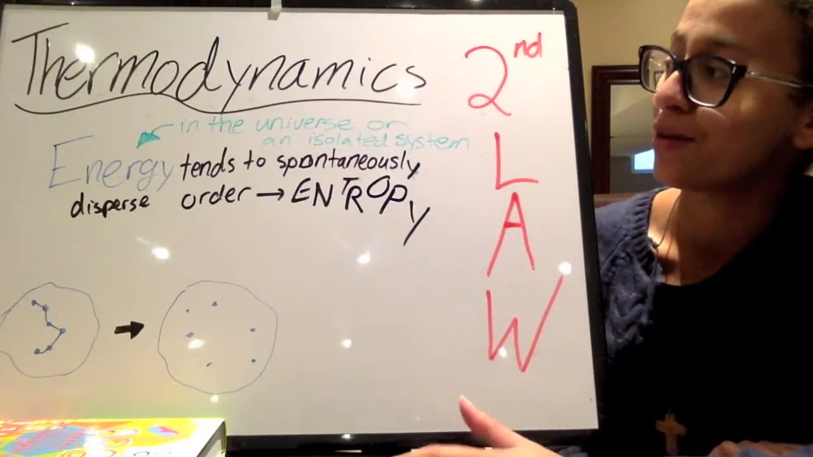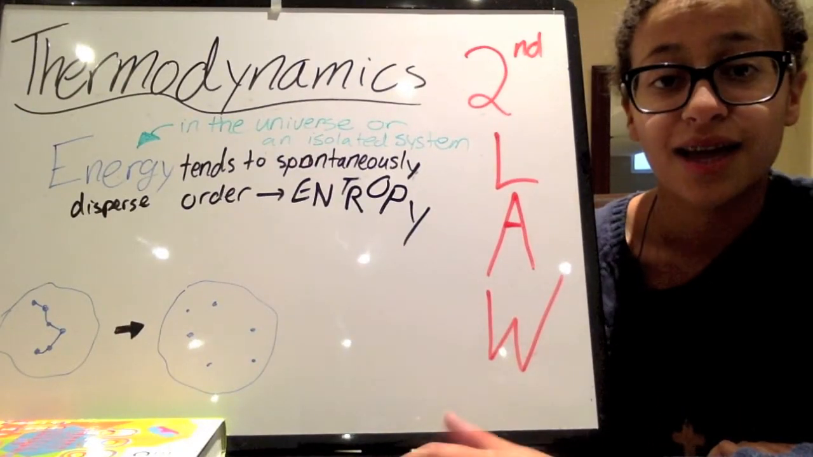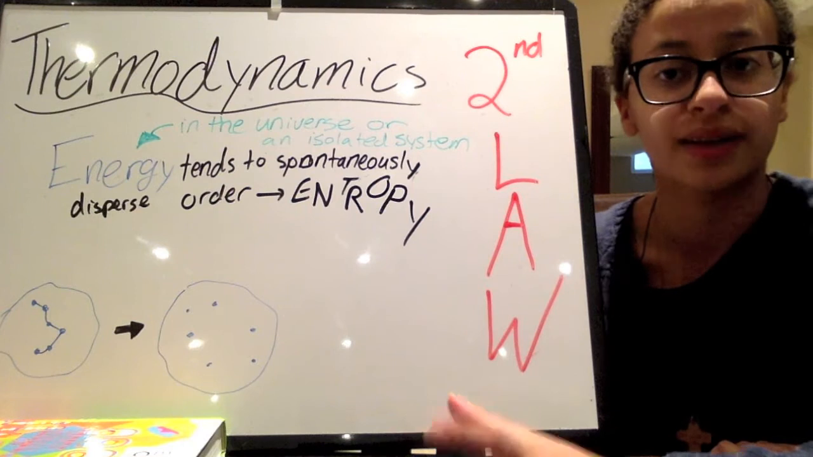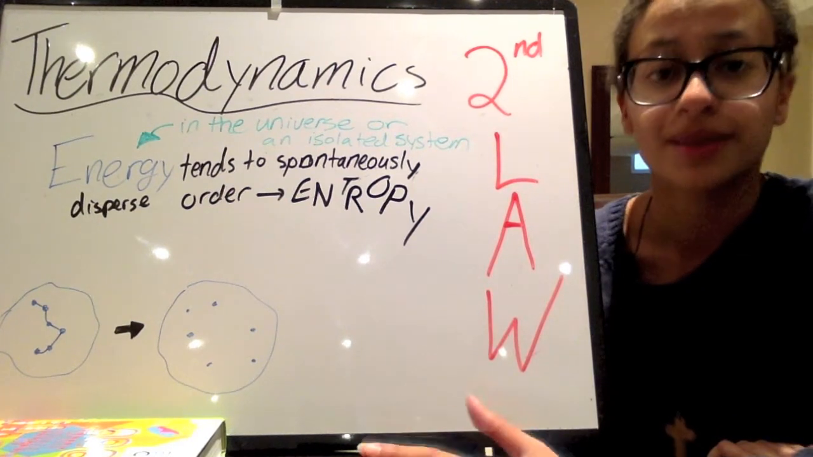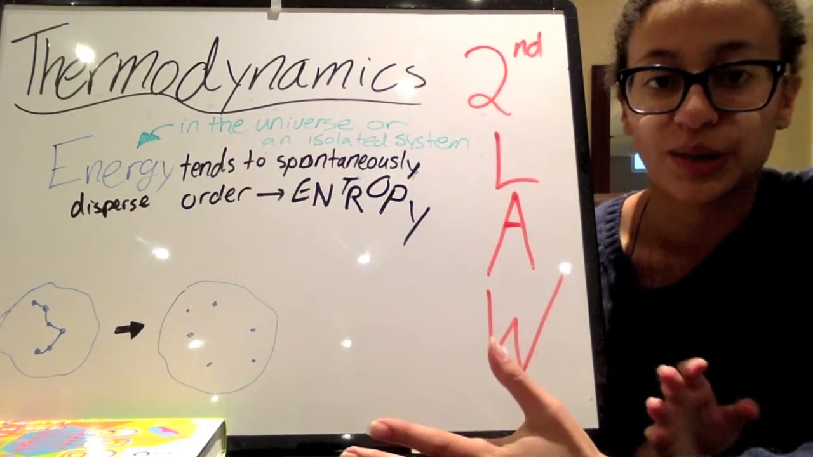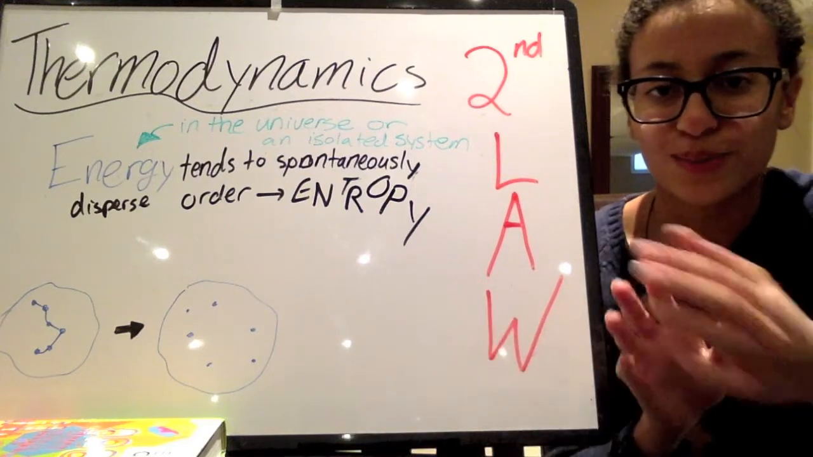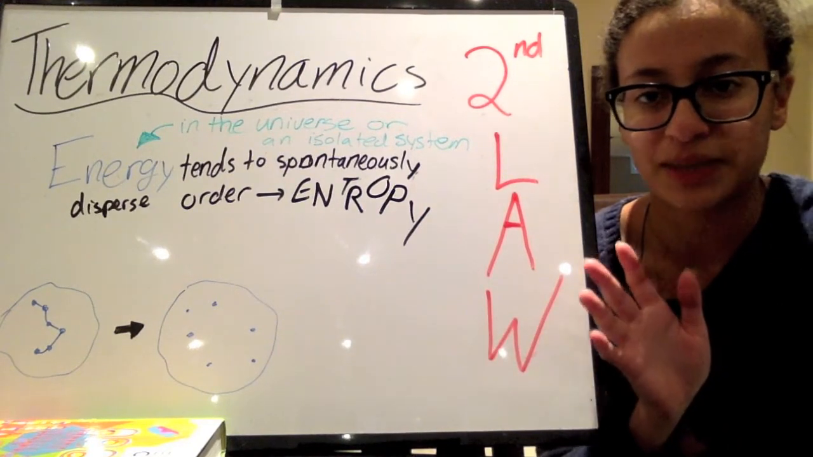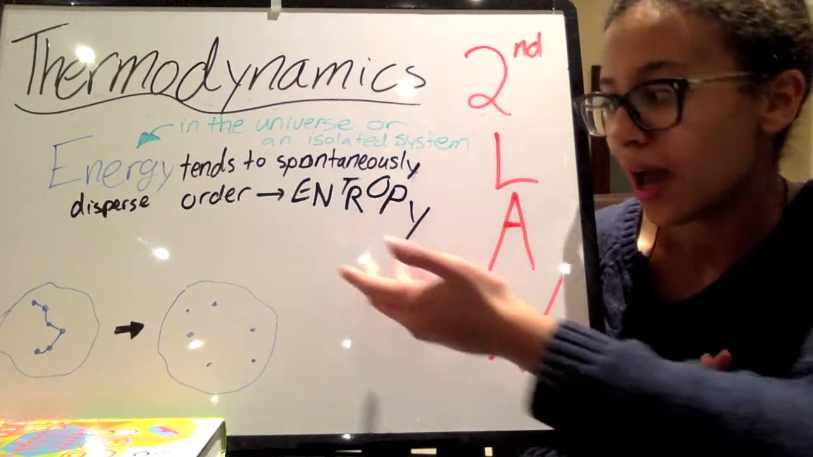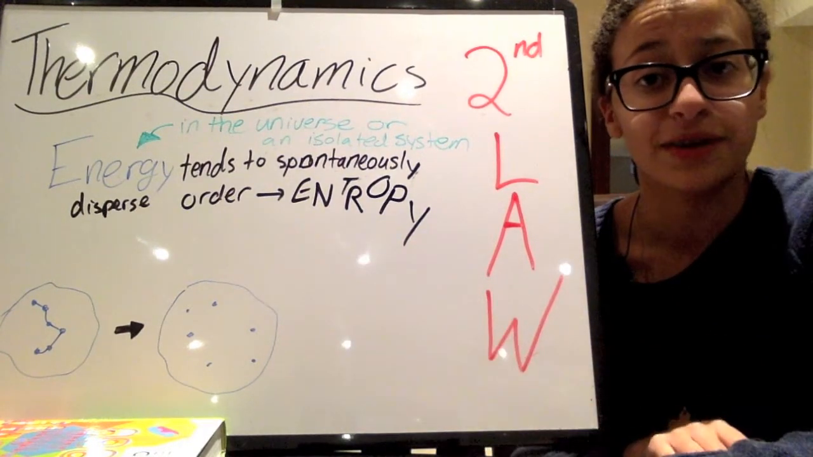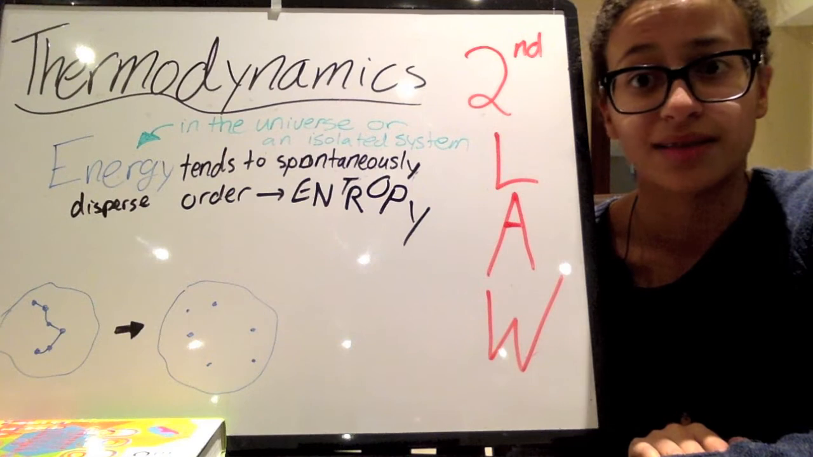The second law of thermodynamics states that the energy in the universe or in an isolated system tends spontaneously toward disorder. So it can start off really organized and everything, but then it becomes chaos, or as we call it in science, entropy. So my room right now is in a very entropic state because science said so.